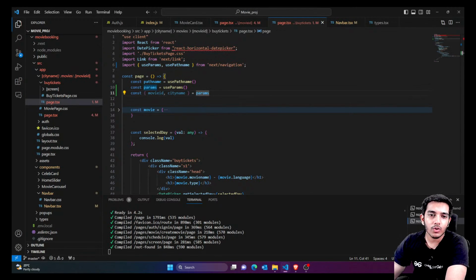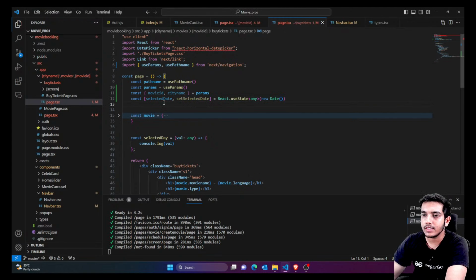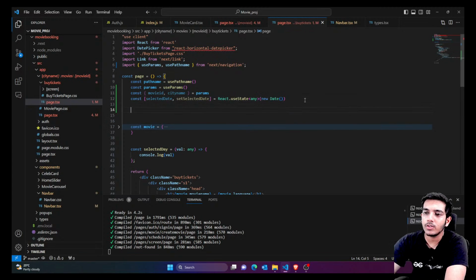Now after this, we are going to create a hook for selected date. I would just say the initial selected date would be the current date. And obviously, you can't book a ticket before today. For example, today is 4th October, so you can't book a ticket for 3 October or 2 October. So I'll set the current date to the latest date, and today or above today, we can select the booking. So now we have just added a hook, and my initial date would be today's date.